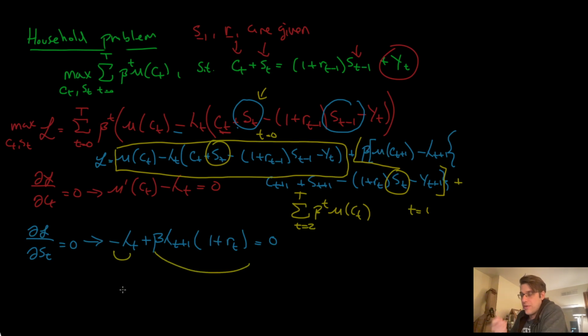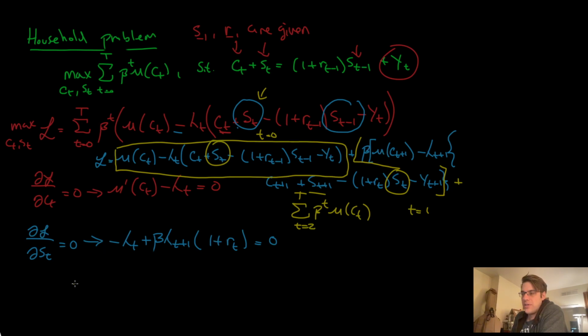Do I need to break off the third part? No, I don't, because this st plus 1 will go to 0. This will become st plus 2 in the next part. This will be st plus 1. That will be 0. That's 0 derivative with respect to st. Okay, so all you need to do is look in the first 2 bits in this particular problem. Okay, and that's how I get these 2 expressions.